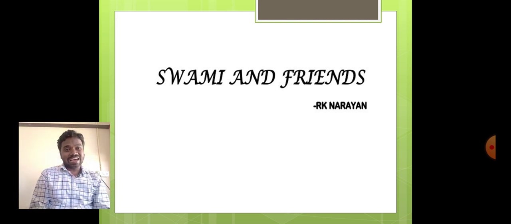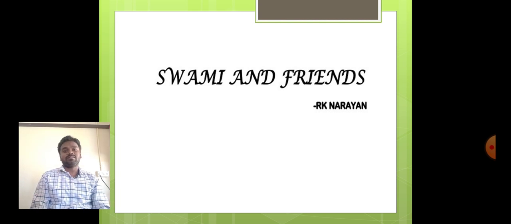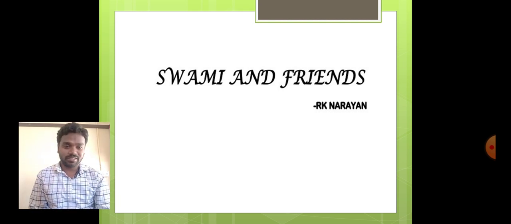So R.K. Narayan contributed a lot to Indian English literature, so that he is regarded as one of India's greatest English language novelists, right?